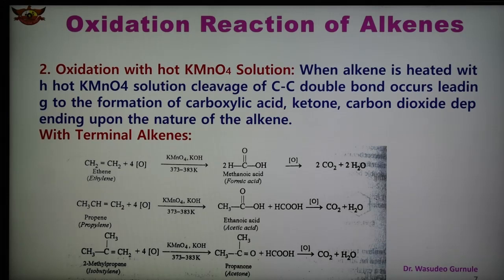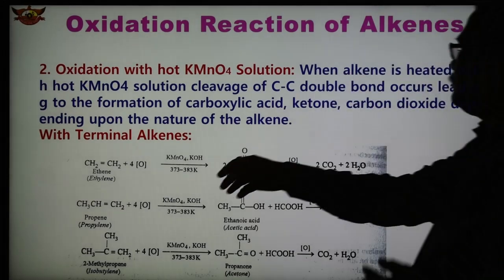So with a terminal alkene, one of the products is always methanoic acid, known as formic acid, and it further undergoes oxidation, which gives carbon dioxide and water. So these reactions are shown here, how the reactions are taking place.